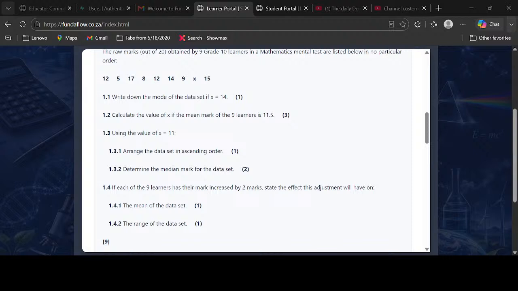Remember the midpoint. Remember the total frequency.